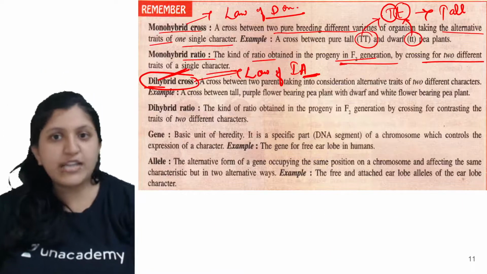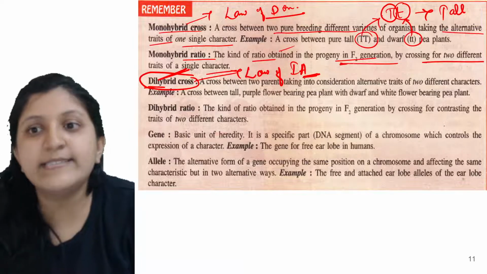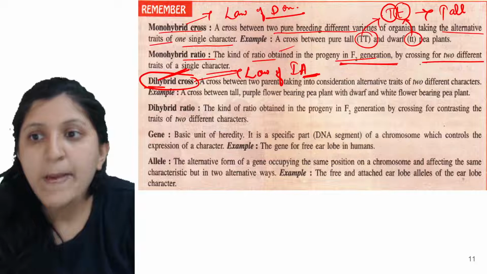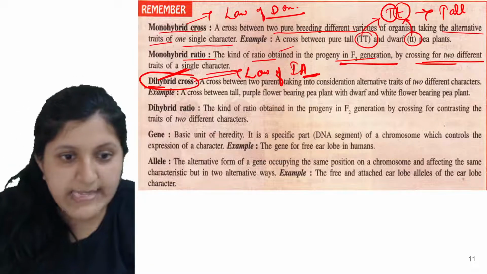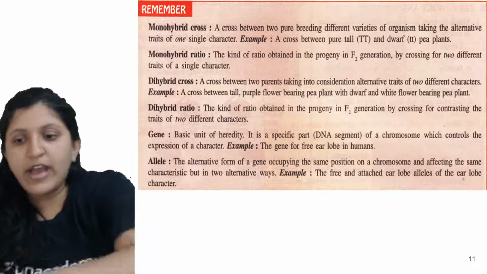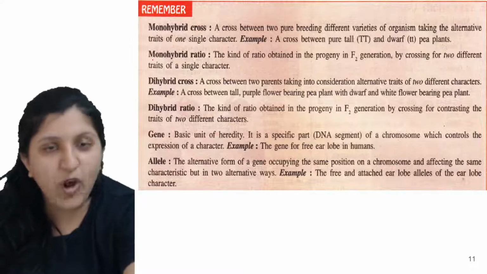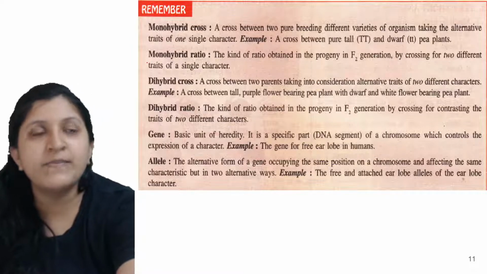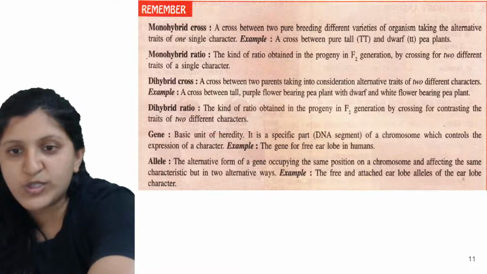So this is the kind of ratio obtained in the progeny, that is, in the F2 generation, by crossing two different traits of a single character. So let's have a look at the dihybrid cross. Alright, now I told you guys that in a monohybrid cross, only the law of dominance is applicable, and other than that, the law of segregation is also applicable.